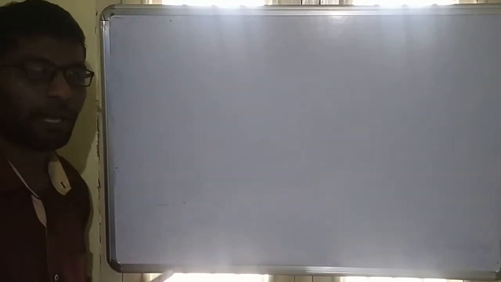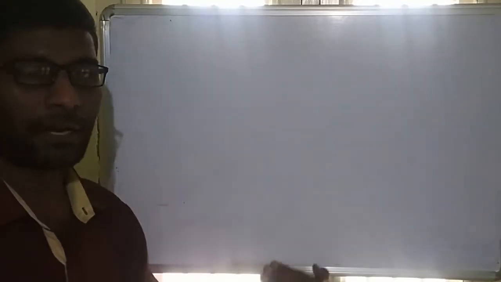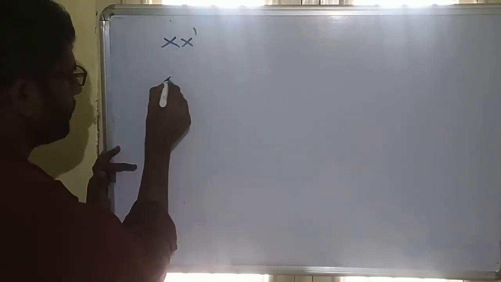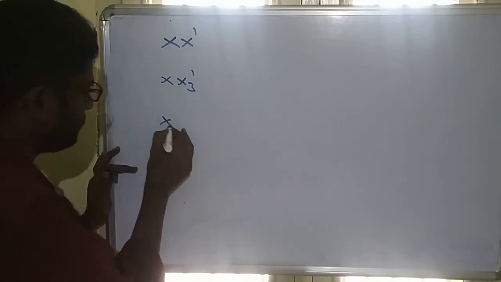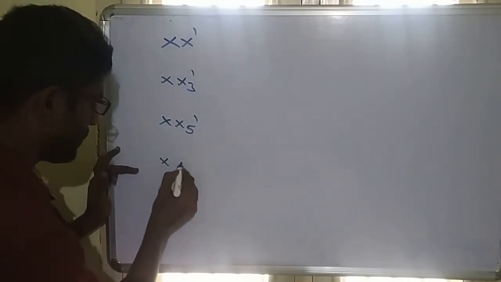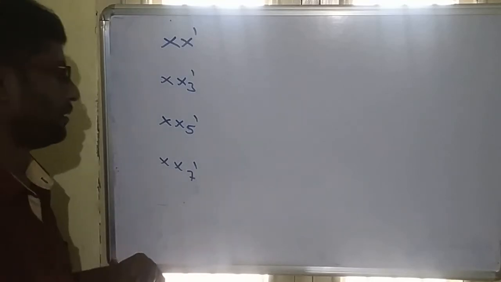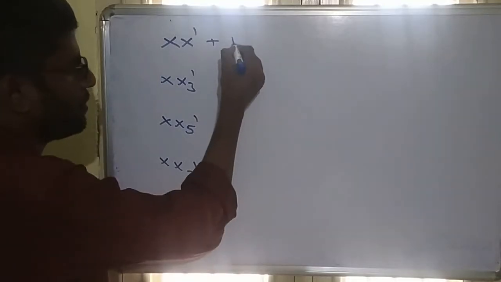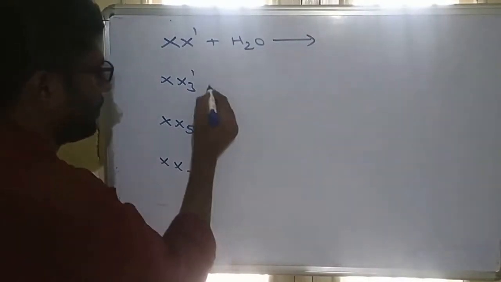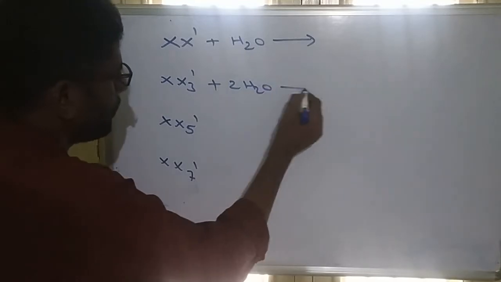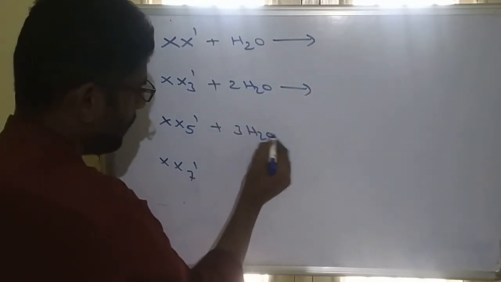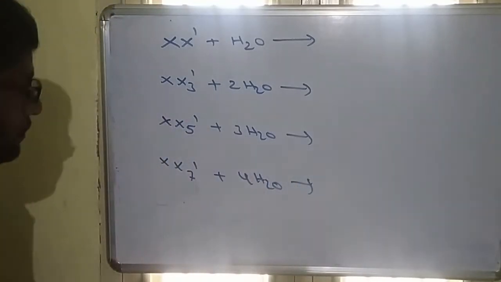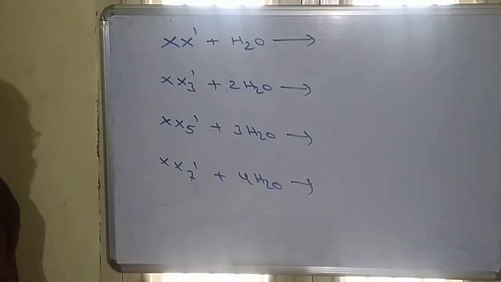Now all these interhalogens, as already told, are more reactive than the halogens. And these interhalogen compounds XX', XX3', XX5', XX7' all undergo hydrolysis. Suppose XX' is combining with one water molecule, XX3' will combine with two water molecules, XX5' will combine with 3 water, XX7' will combine with 4 water molecules. So XX' will combine with one water molecule.